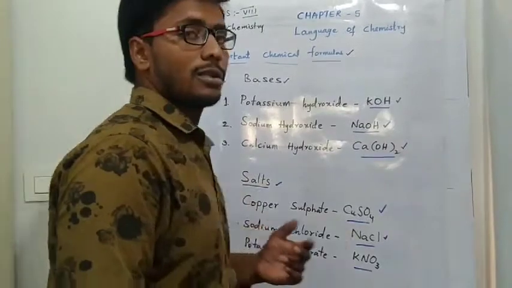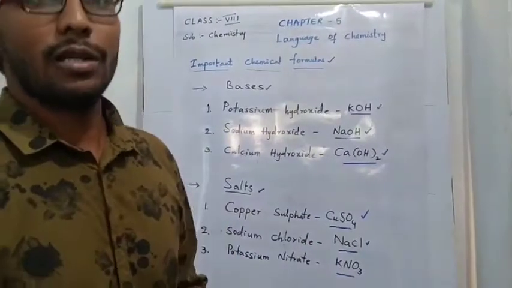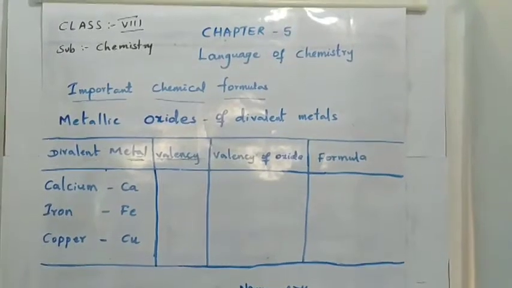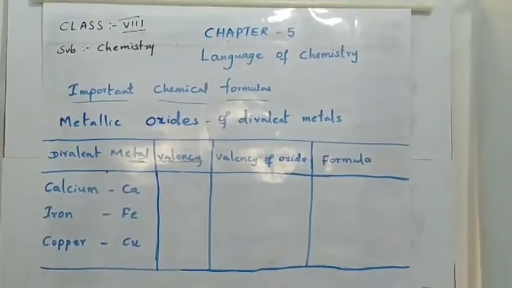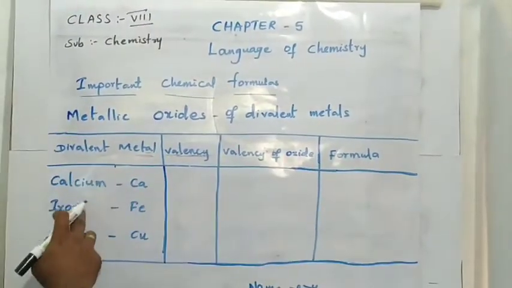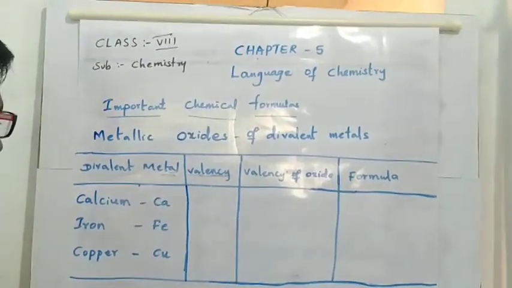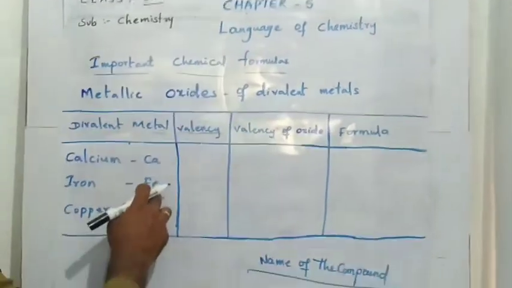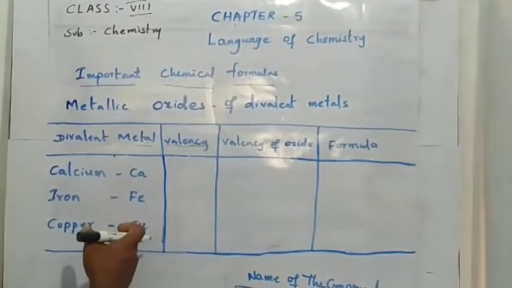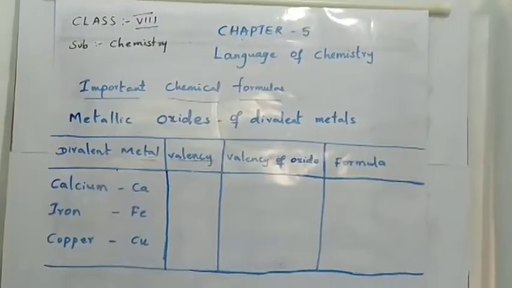So that covers bases and salts. Next, metallic oxides and metallic chlorides of divalent metals. Here we take divalent metals as examples. Calcium has valency 2, as it belongs to the second group. Copper also has valency 2. That is the reason we are taking divalent metals, where all valencies are 2.